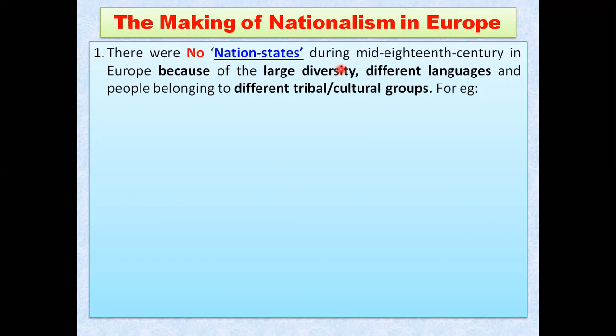So there were no nation states during the mid 18th century, that is, the 1750s and onwards, in Europe. What was the reason? Because of the large diversity, different types of people living there, practicing different religions, languages and food habits, with different thinking and beliefs. People belonged to different tribal groups or cultural groups also. That is one of the reasons there was no nation state in mid 18th century Europe.